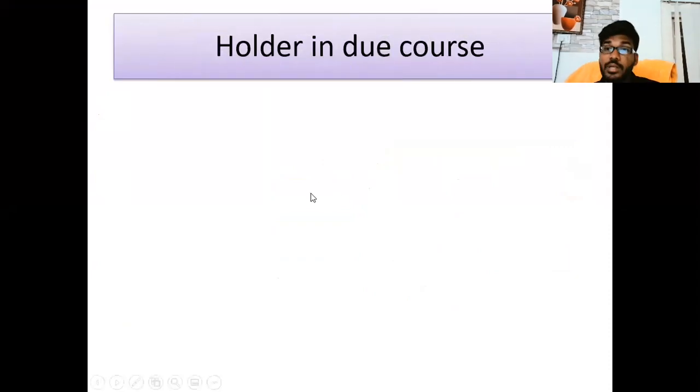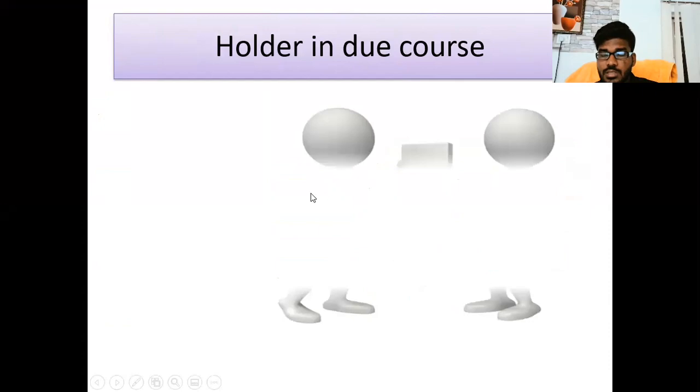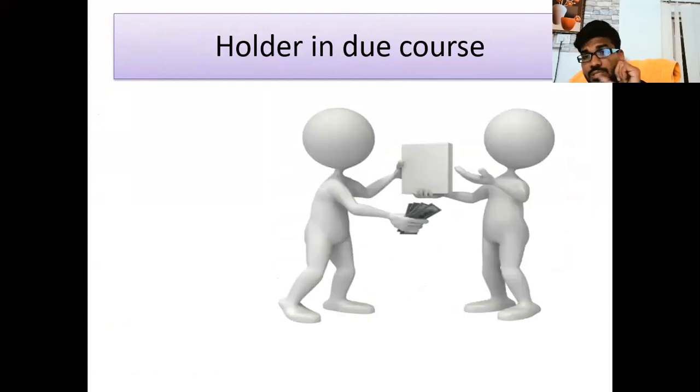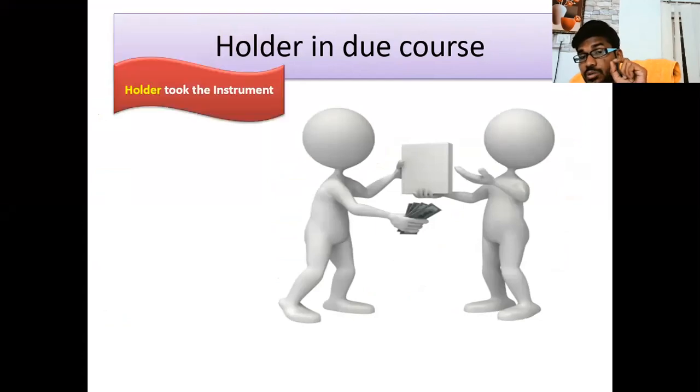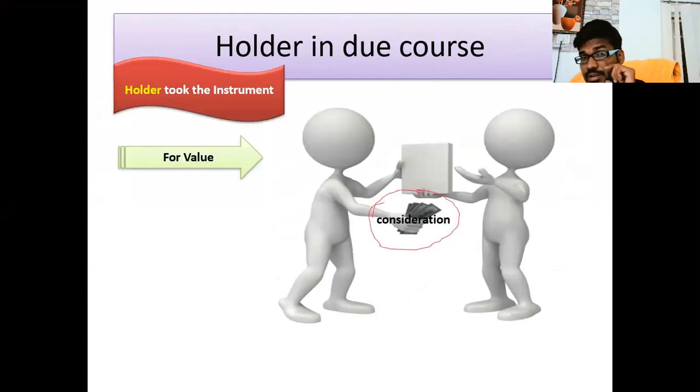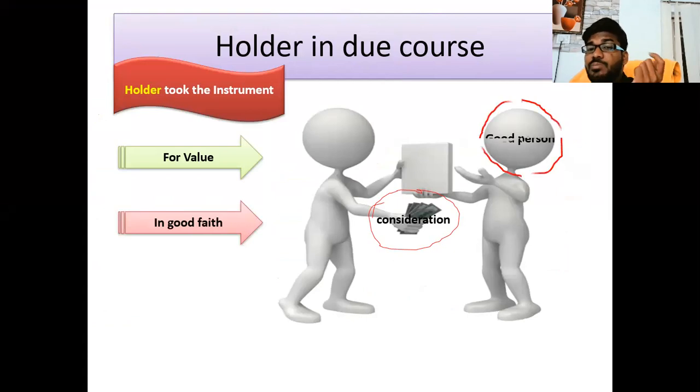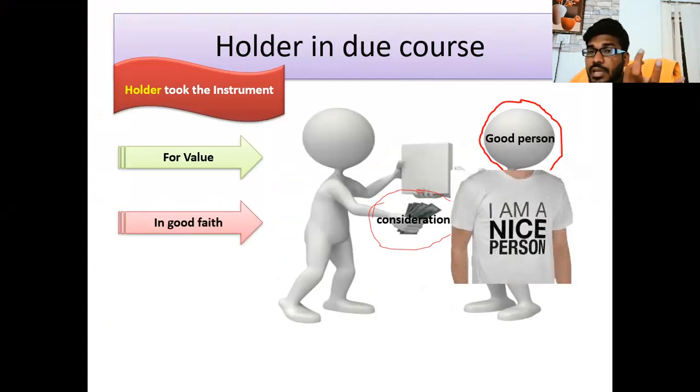So listen, who is a holder in due course? Observe that diagram. The person obtained the instrument for consideration, that is, he took the instrument for value. Value means consideration. And in good faith. Good faith means he is a nice, innocent person who does not know about any previous defects in the instrument.